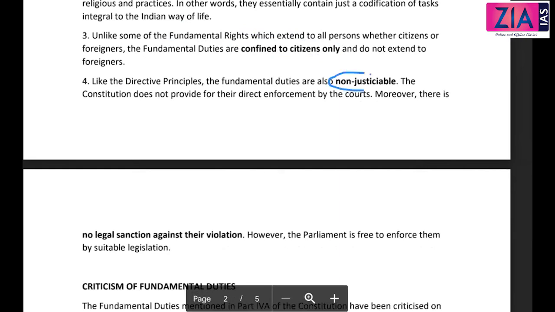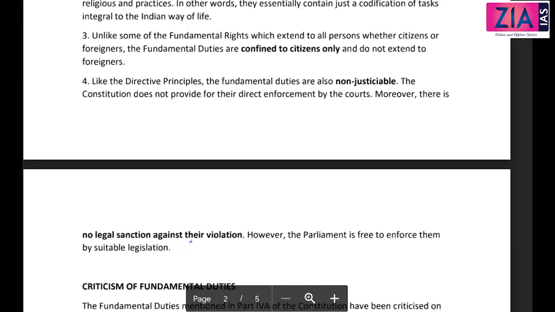Like DPSP, this is not justiciable. So it is non-justiciable in nature and does not provide for their direct enforcement by the court. Even the state cannot move to the court if you're not following any fundamental duty, unless the state has made a law in which you have to follow that. Like in the case of public property, I've told you that you cannot damage public property, so automatically that is covered under a law, so the state can enforce that law, right? Even that will be a criminal case as well. No legal sanction for their violation.